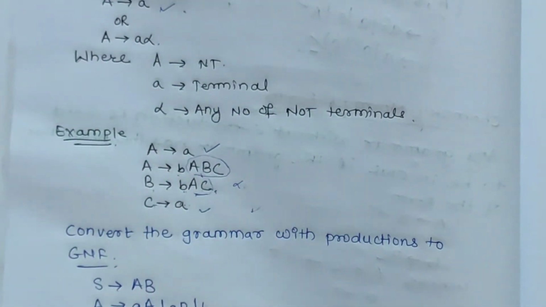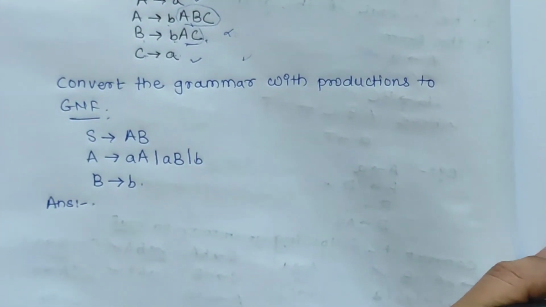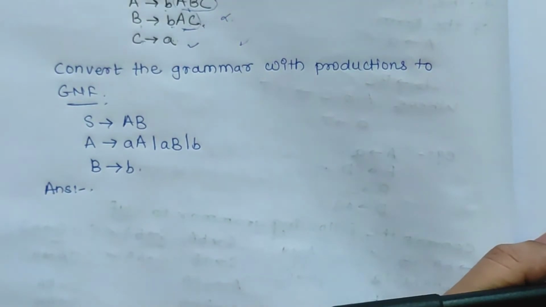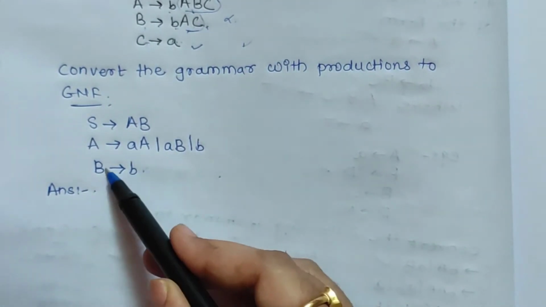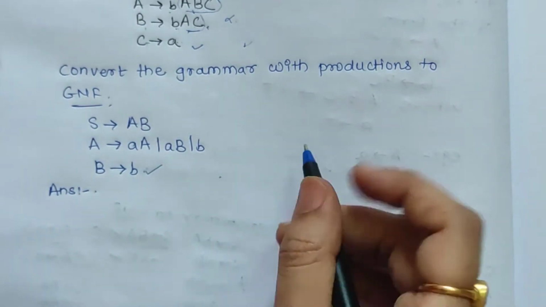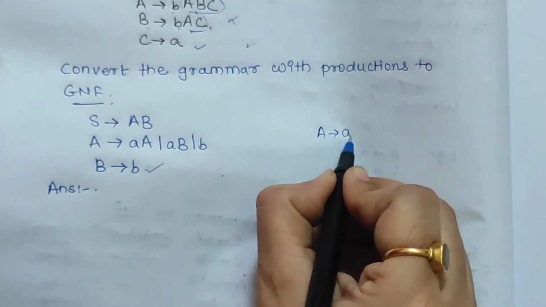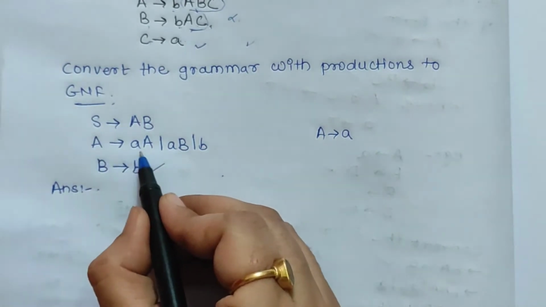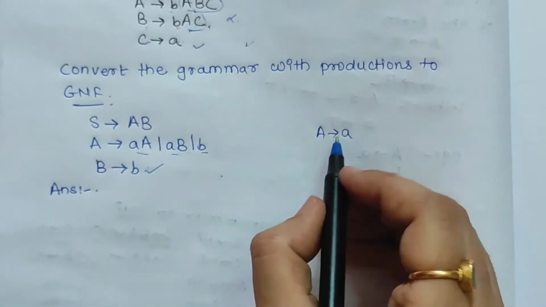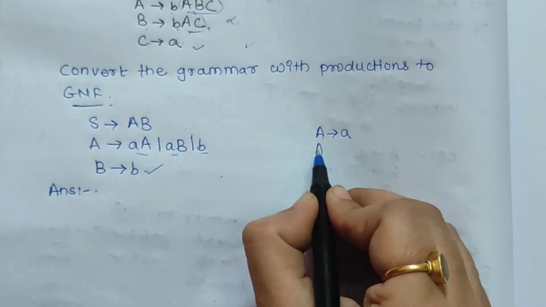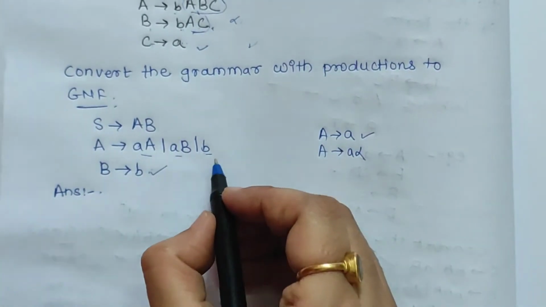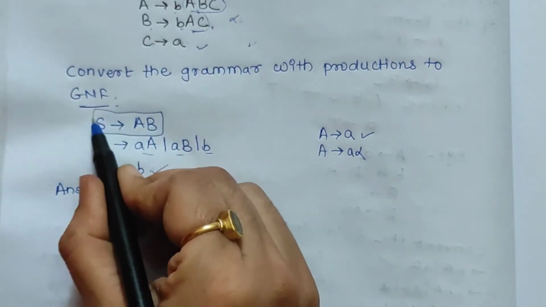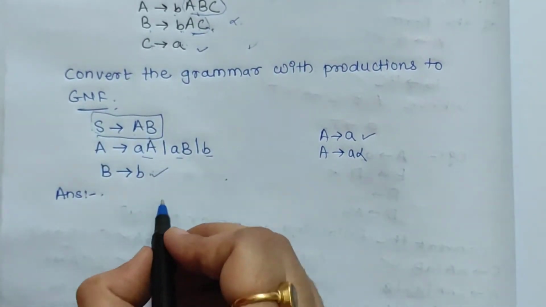Now we will discuss one example of how a given grammar can be converted into Greibach normal form. So this is the given grammar. You can see here B gives b is already in the form A gives a, and A gives a A, a B is already in the form A gives a alpha, and A gives b is in this form. So we have to convert only this one. Okay, this production, how can we convert it?